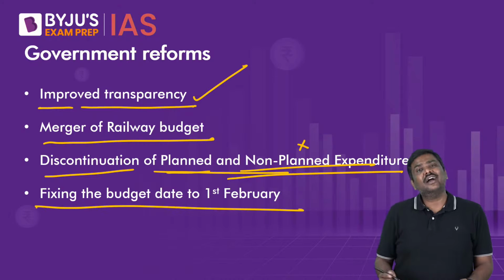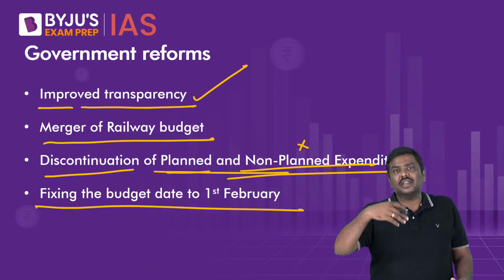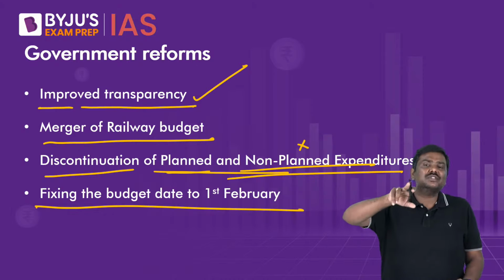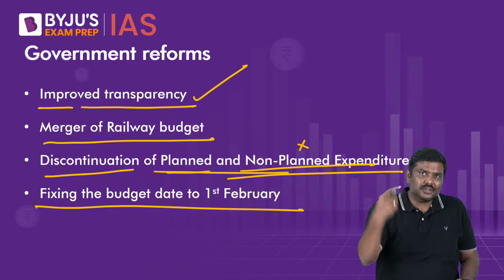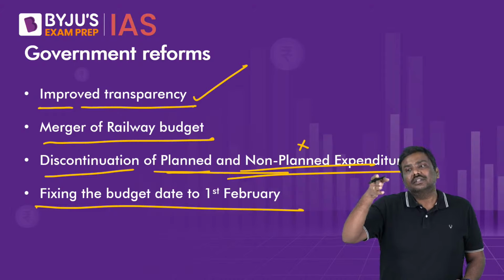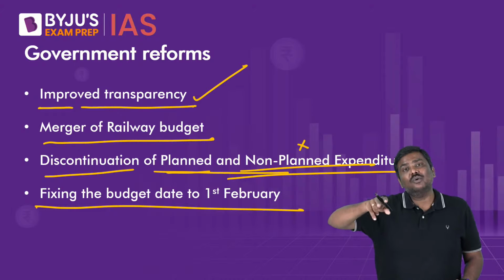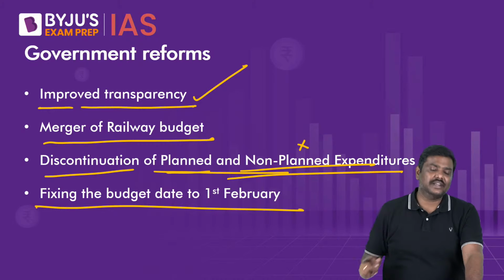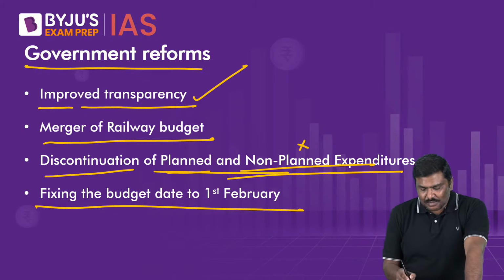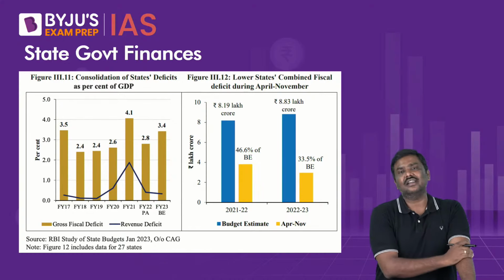And the Government of India earlier used to announce the budget on the last working day of February. Now it has been preponed to the first working day of February, so as to ensure that by the time we enter the next financial year, the budget is actually passed and the ministries will be allowed to withdraw the funds from the Consolidated Fund of India. So these are some of the important reforms that the Government of India has implemented at the central level.